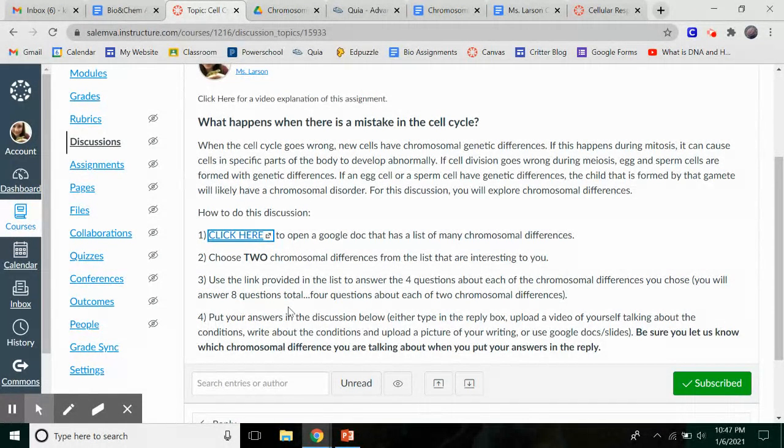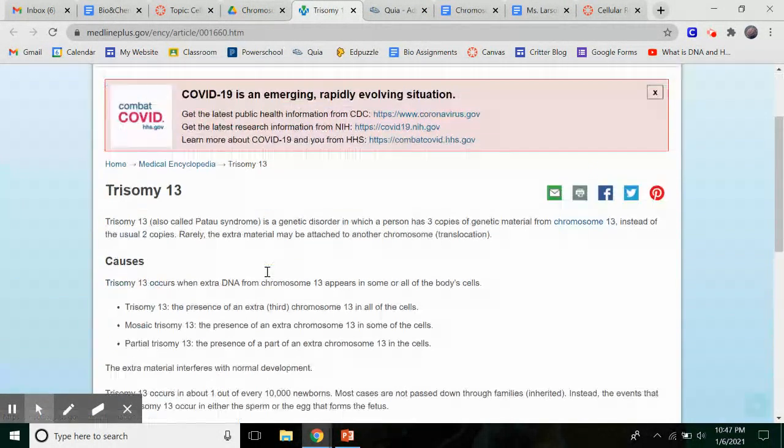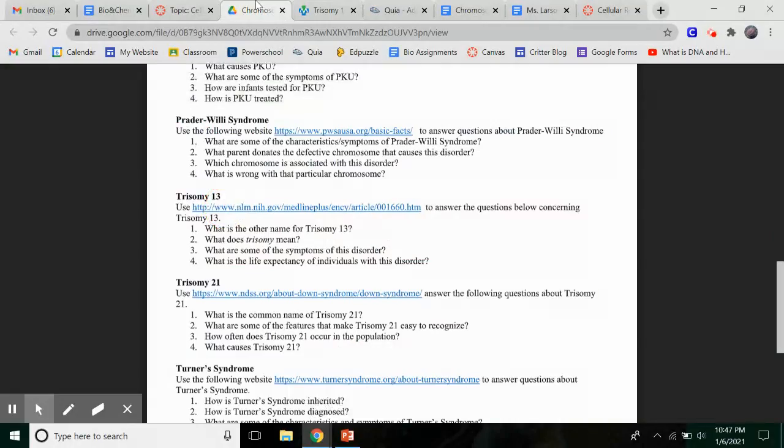Then use the link provided in the list to answer four questions about the chromosomal differences you choose. You will be answering a total of 8 questions. So, four questions about each of the two chromosomal differences. So, like if you chose trisomy 13, you would open this website and you would read about trisomy 13, learn a little bit about trisomy 13, and then you would answer these questions. If you can't find all the answers on the site provided, you may always use your own resources. You can use Google, but just make sure you're finding reliable information from a good resource.